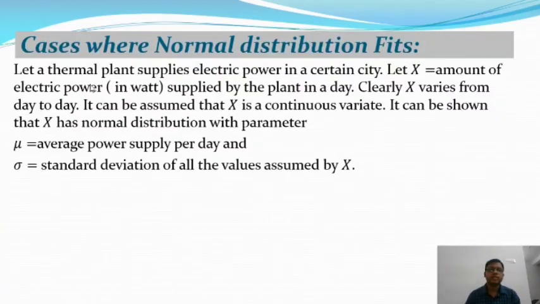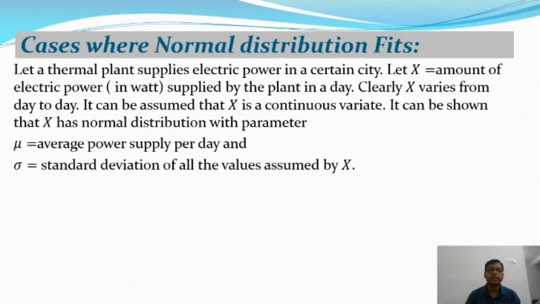So let a thermal plant supply electric power in a certain city. Let x be the amount of electric power in watts supplied by the plant in a day, and clearly x varies from day to day.